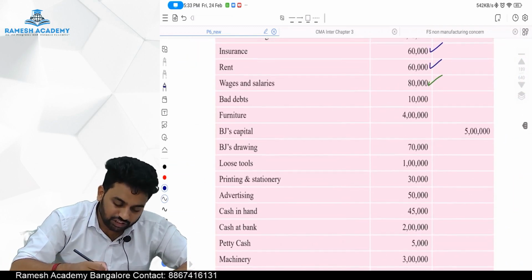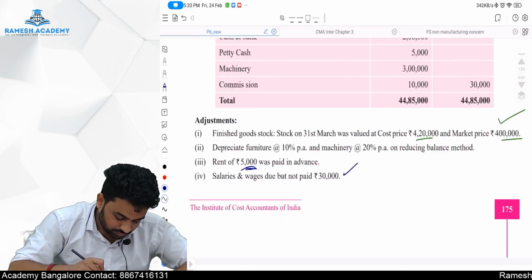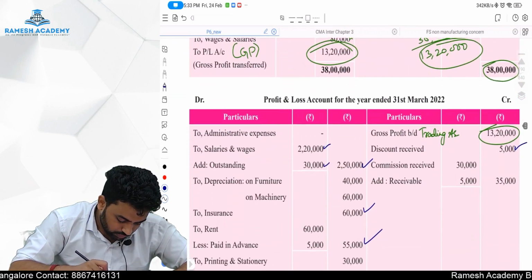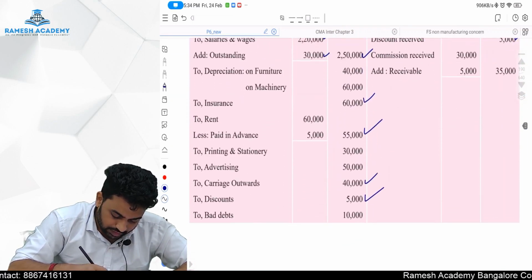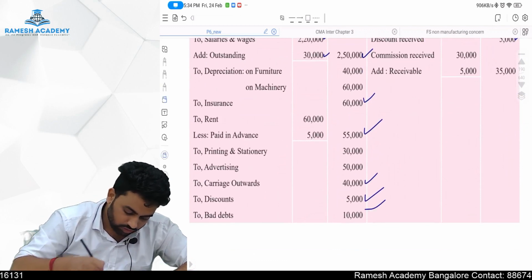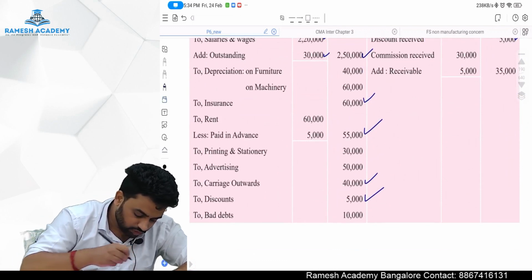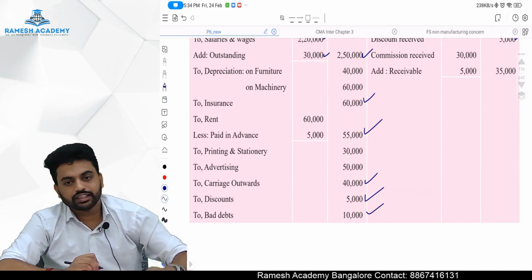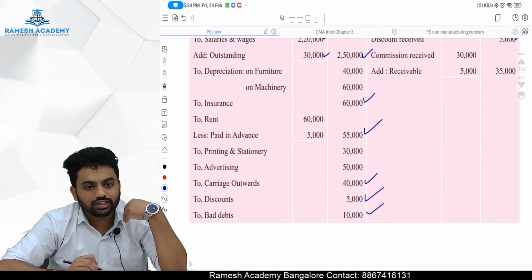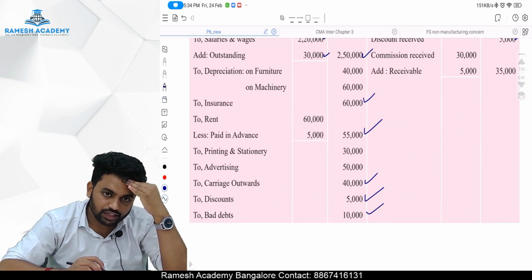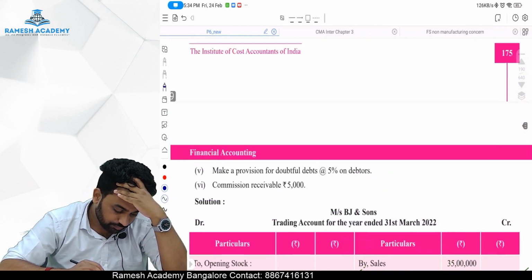Next, there is a bad debt of 10,000. So to bad debt 10,000. As it's an expense, only once it will come in the P&L. Sir, what about the balance sheet? Don't you think it will get adjusted to the trade receivables? It has already been adjusted to the trade receivables. That's why it is reflected in the TB. Otherwise, it would be there in the adjustments. Okay, sir.